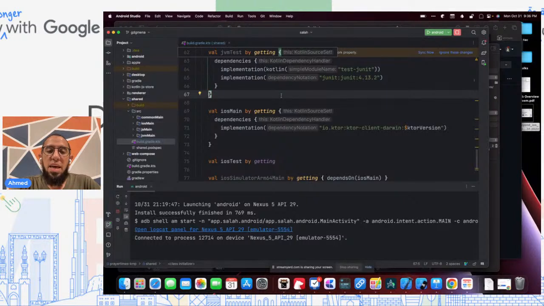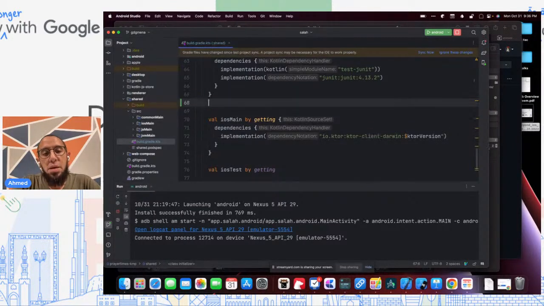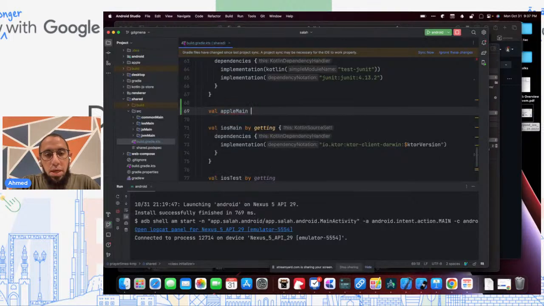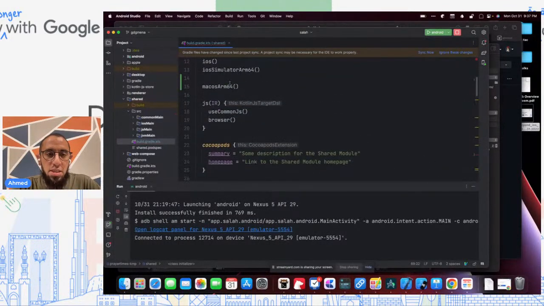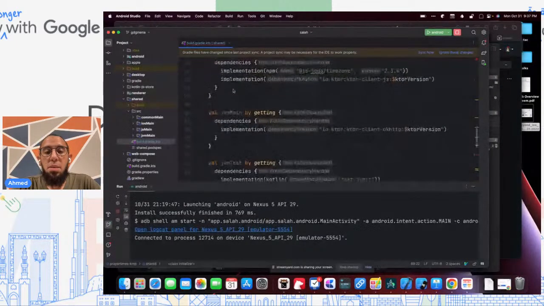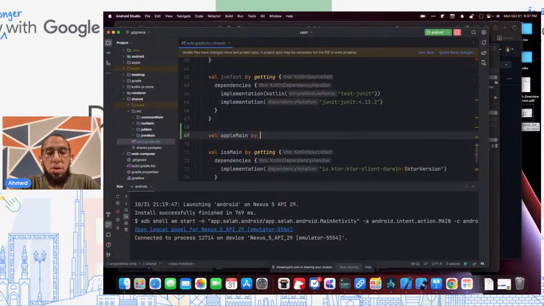And what we really want to do is say, hey, we have this concept of an Apple main, and everything then, iOS, macOS, everything can depend on Apple main, and we can customize specific things for iOS if we need to. We can customize specific things for macOS if we need to, right? So let's do that. So say Apple main, and in this case, we have to do by creating. All of these are by getting, and because we've mentioned this name here, iOS, it knows there's an iOS main. It knows there's an iOS simulator ARM64 main, macOS ARM64 main. But in the Apple case, it doesn't know that yet. So we're going to say creating.